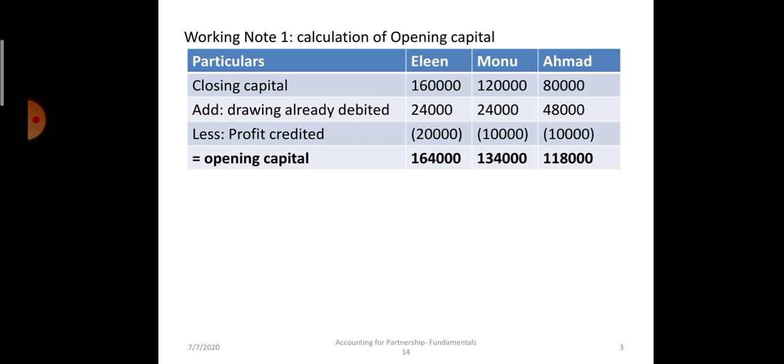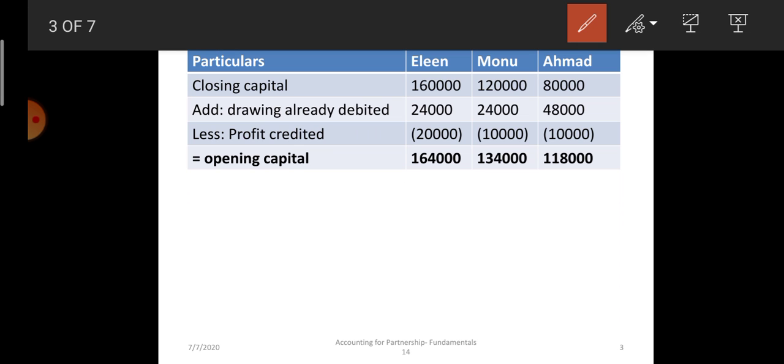Now see, this is the formula: closing capital plus drawing minus profit credited will give you opening capital. Eileen's closing capital was 1,60,000, drawing for the year was 24,000, and profit credited of 40,000 was distributed in the ratio of 2:1:1, so Eileen got 20,000, which will be deducted.